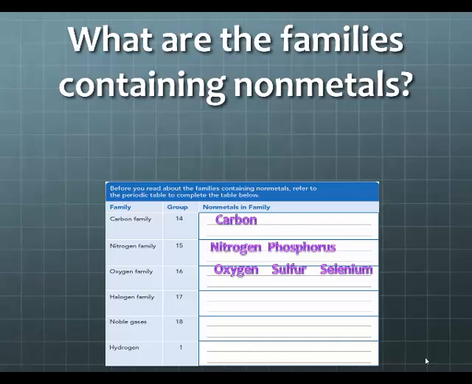The halogen family. Don't be mistaken here, halogen is not an element. The halogen family consists of fluorine, chlorine, bromine, iodine. In the noble gases, we have helium, neon, argon, krypton, xenon, and radon. And then finally, the hydrogen family only consists of hydrogen.